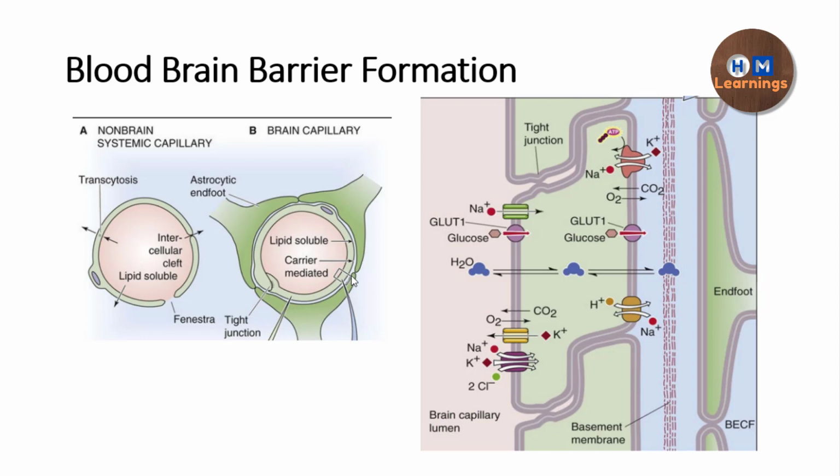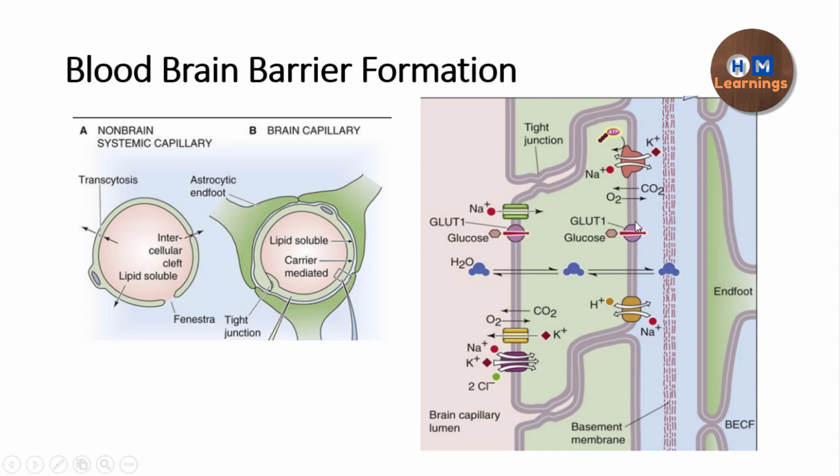So in the blood-brain barrier, two things are important. The first thing is a tight junction between the endothelial cells. There is no fenestra, there are no pores in the capillaries, and apart from this there are end feet processes of the astrocytes which reinforce these tight junctions.